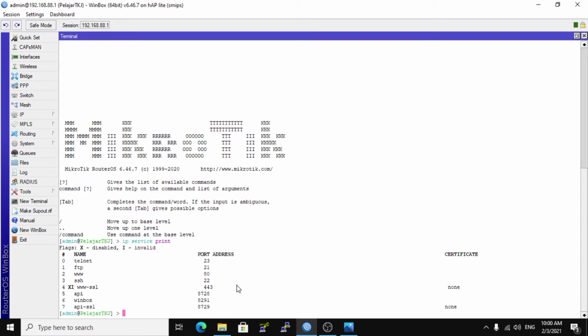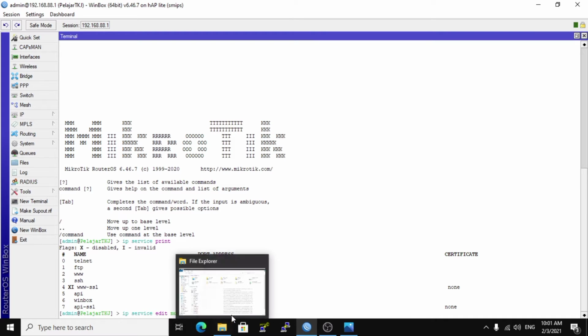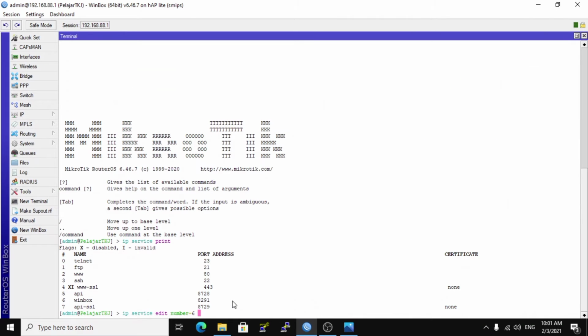Here I will give an example of changing the default Winbox port with the command: ip service edit, number, Winbox number 6, value name, and you change port value name port.